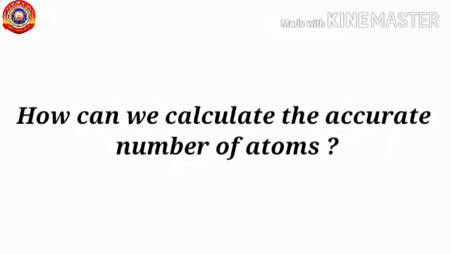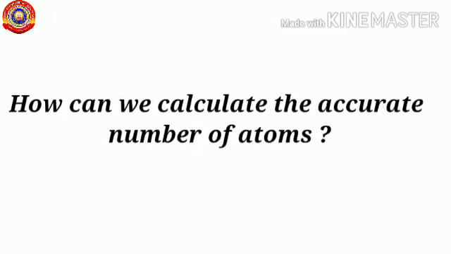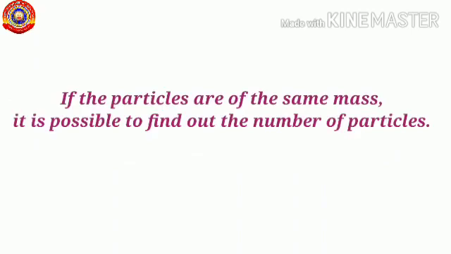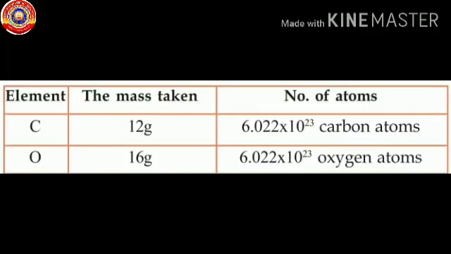If so, how can we calculate the accurate number of atoms? Haven't you understood that if the particles are of the same mass, it is possible to find out the number of particles? Am I right? On the basis of the mass of carbon and oxygen, the number of atoms is scientifically found out and given in the table. Observe the table. We know the atomic mass of carbon is 12. The mass is expressed in gram and the number of atoms present in this 12 gram carbon is 6.022 into 10 raised to 23 atoms.